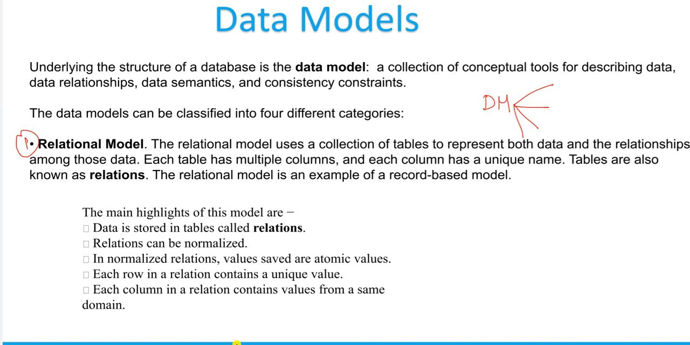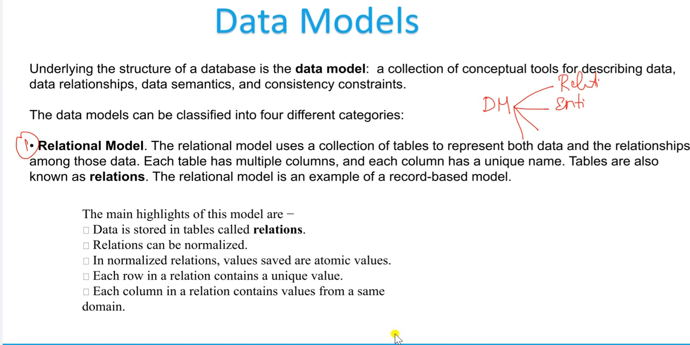So in data models we have a relational model. Relational model is one type of data model. We have the entity relation model, another type of data model, and next the object based model is another model, and the next one, the semantic model, is another one. So we have 4 different categories in data models. Data models can be classified into how many types? 4 types: relational model, entity relational model, object based model, and semantic model.